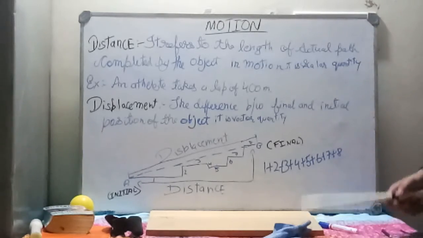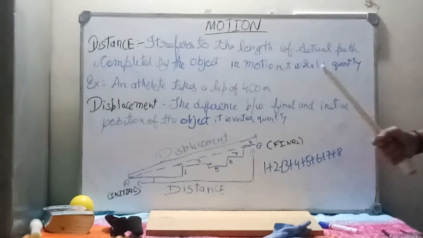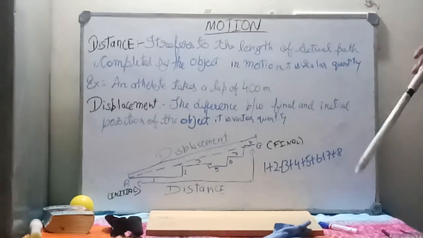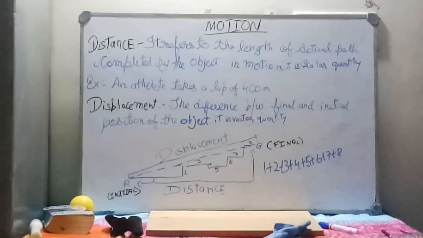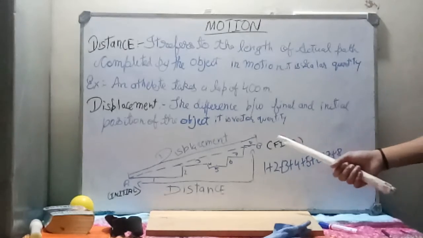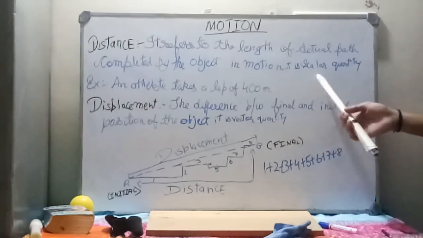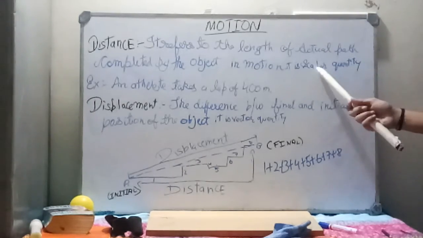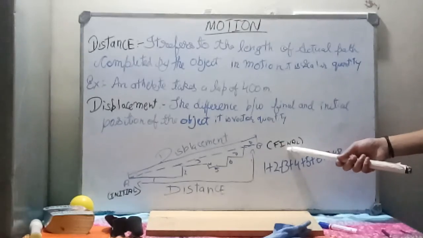If I say 40 kilometers per hour north or south or east, it would be a vector quantity because it shows the direction of the object. So this was a short explanation of scalar and vector quantities. In our next class, we will learn about scalar quantity, vector quantity,